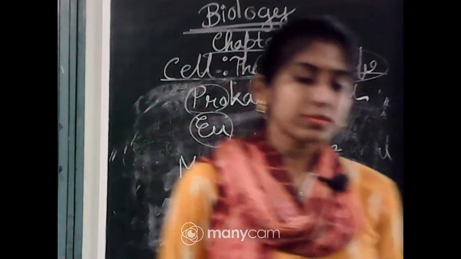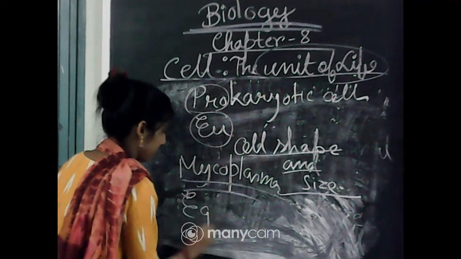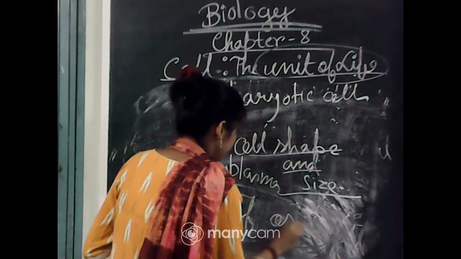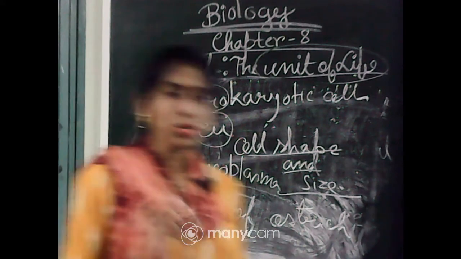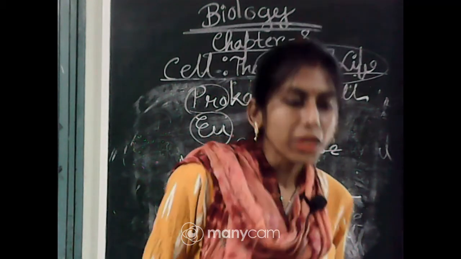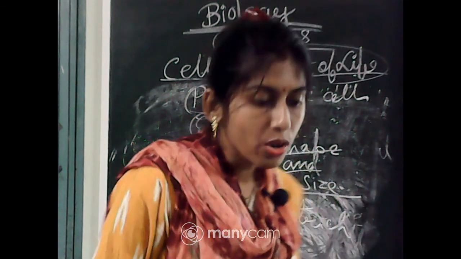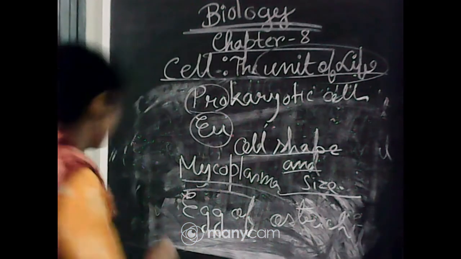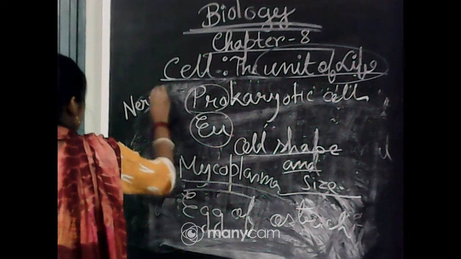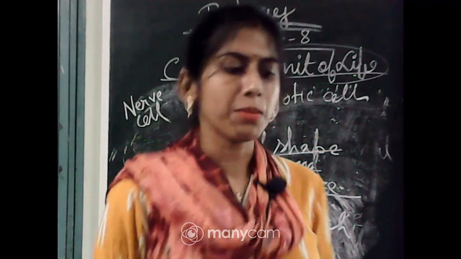Now if I consider the largest cell, it is the egg of the ostrich. It is the largest cell. Now if I consider the longest cell, which one is the longest cell? The neuron or nerve cell is the longest cell. Like that we will get different types of cells and different types of shapes also.